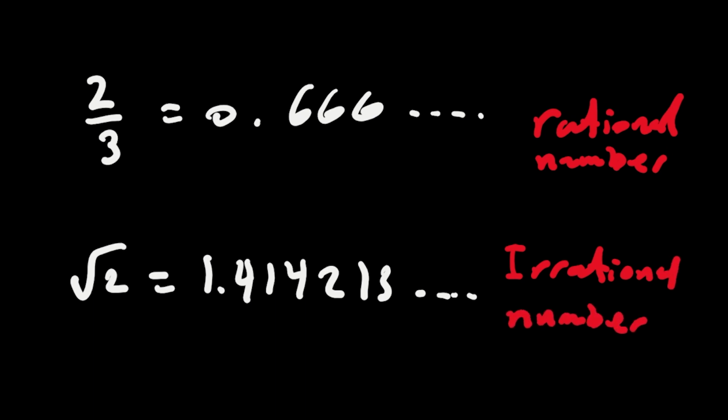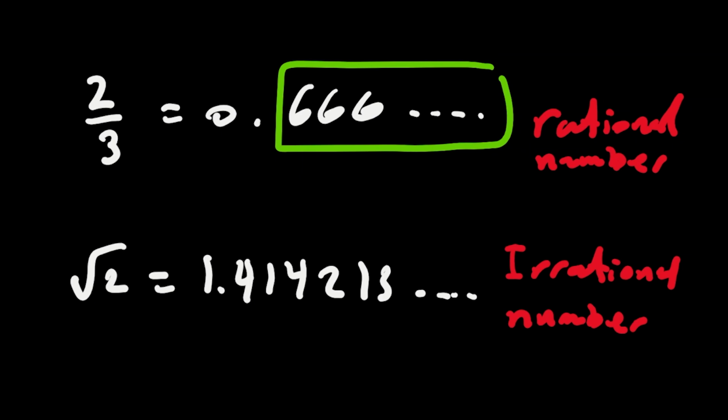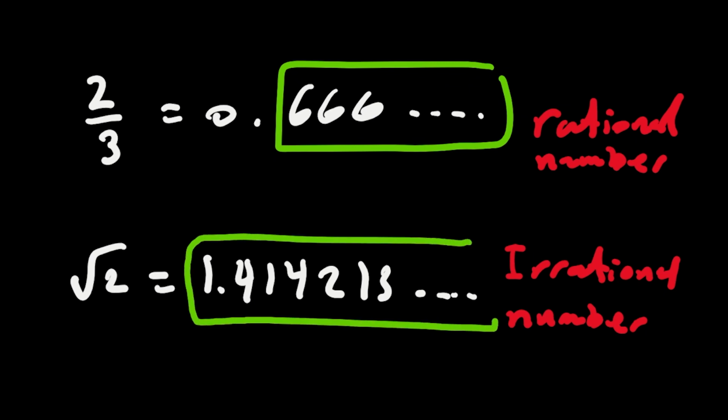Why did I say that? Because here we have a pattern. So it's 6, 6, 6. It's always 6. But here there is no pattern. So it's 4, 1, 4. We cannot predict what the next number is. So this number here is rational and this number here is irrational. Just keep this point in your mind.